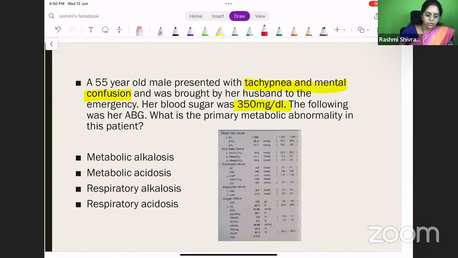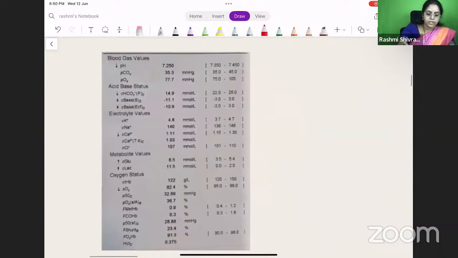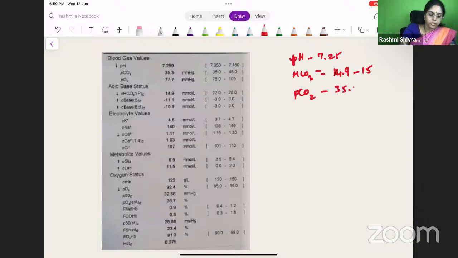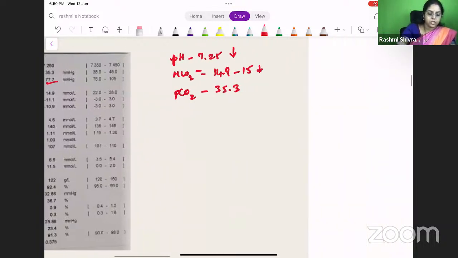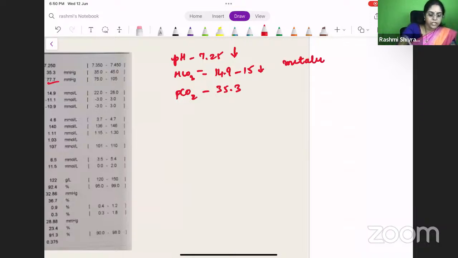So let us write down the values from this ABG again for easy calculation. pH is 7.25. Bicarb is 14.9, we'll take it as 15. PCO2 is 35.3, and the oxygen saturation is around 77. So what is this patient? The pH is low and the bicarb is also low. So the primary metabolic abnormality is metabolic acidosis.